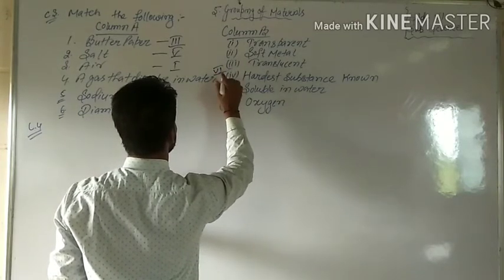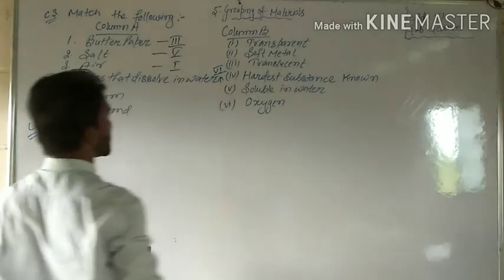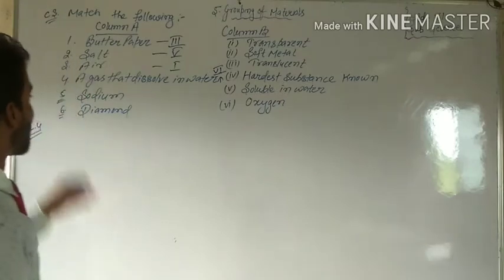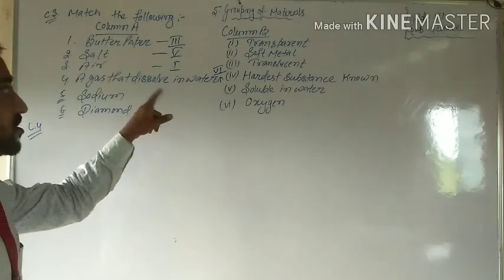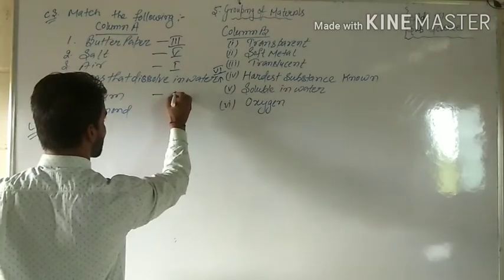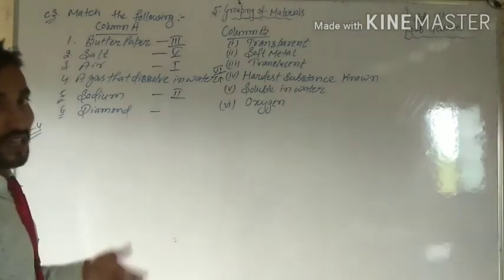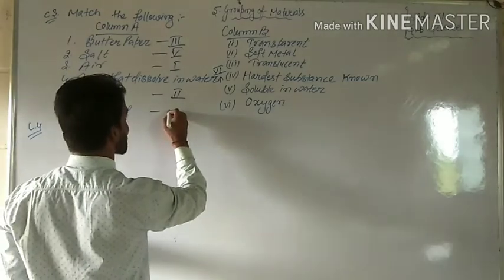Can you write? Please don't get confused. Okay. Don't get confused. Number 5. Sodium. What is sodium? Either soft metal or hardest substance. Soft metal. Okay. Now diamond. What is diamond? Hardest substance known. Okay, students.